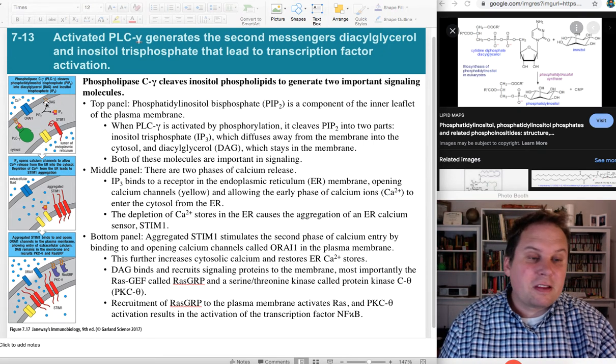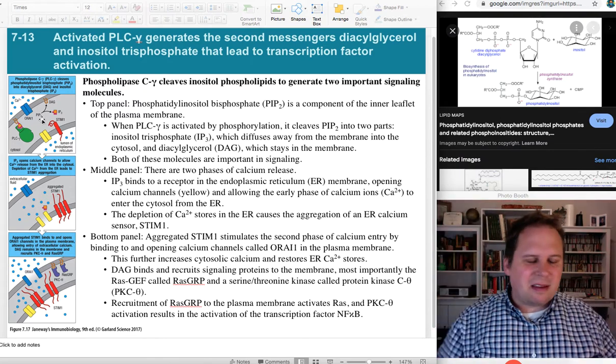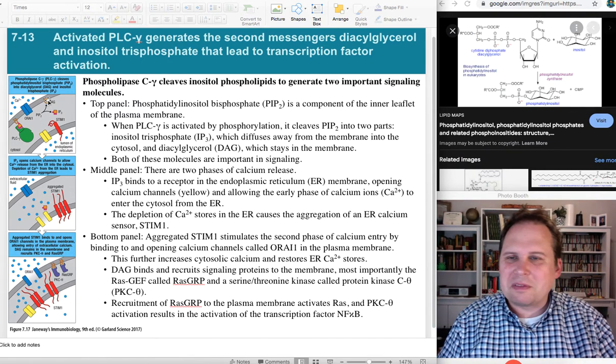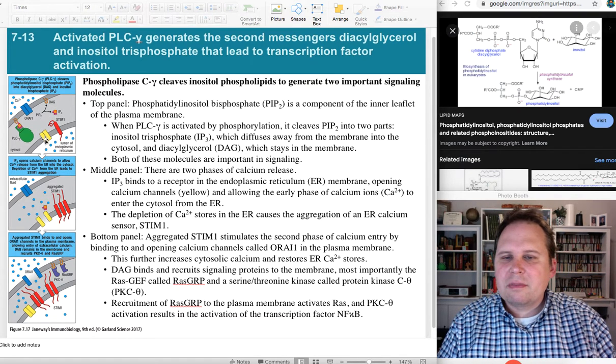But inositol triphosphate is now going to be a molecule that can float around. And so if you've got PIP2 in the membrane, you can cut off the heads. Phospholipase C is basically a little beheading protein. It's going to pop the head group off, and it can then float around, and it can bind to some other proteins. So first thing that'll happen is that the inositol triphosphate, the head group, is going to bind to a calcium channel. And this is in the cell. This is going to be in the ER, if I remember correctly.